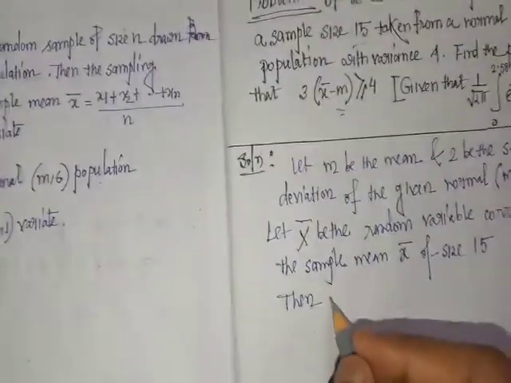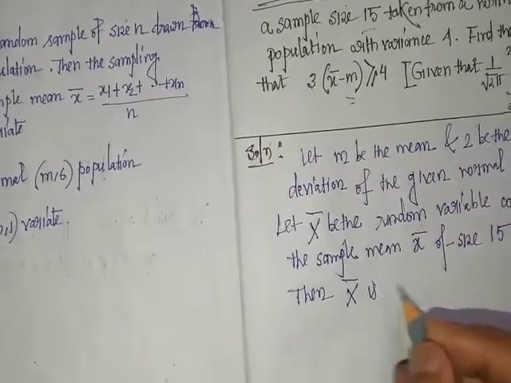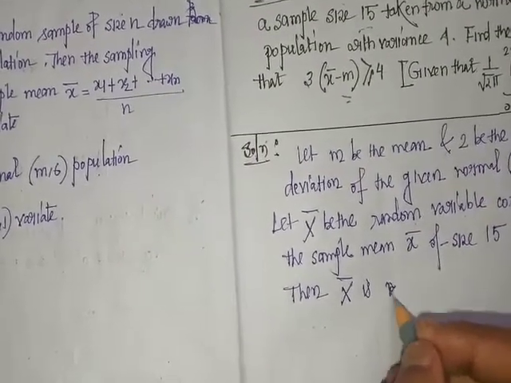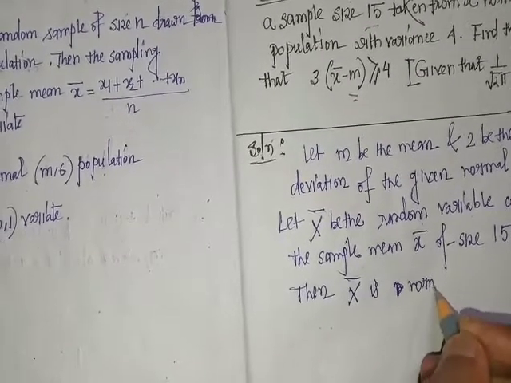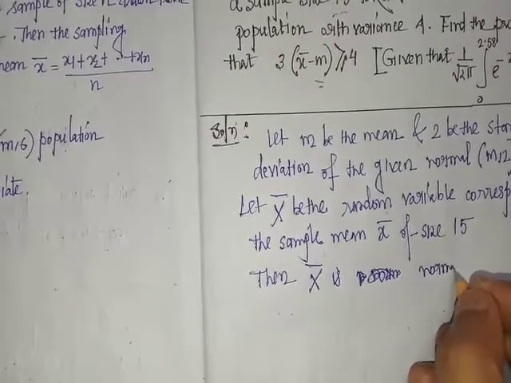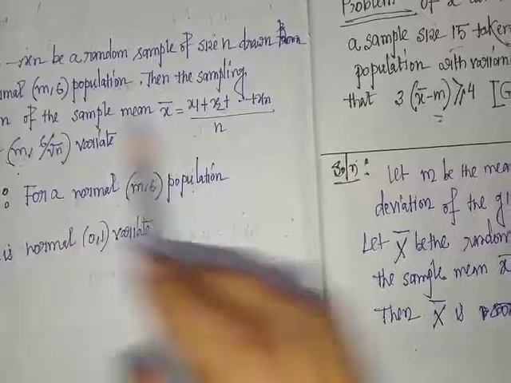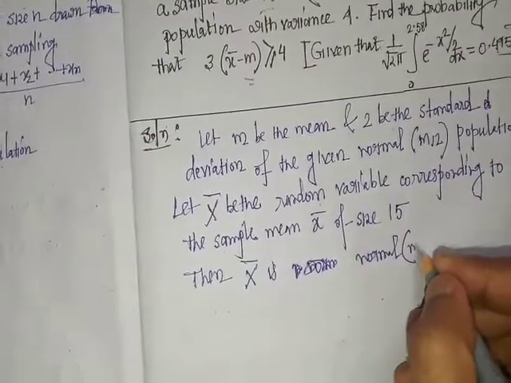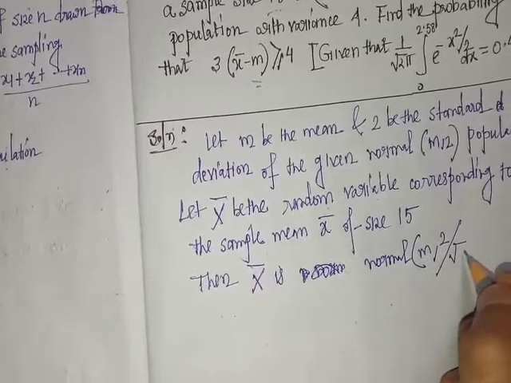So x bar is normal (m, sigma by root over n). Here m is m, sigma is 2, n is 15.